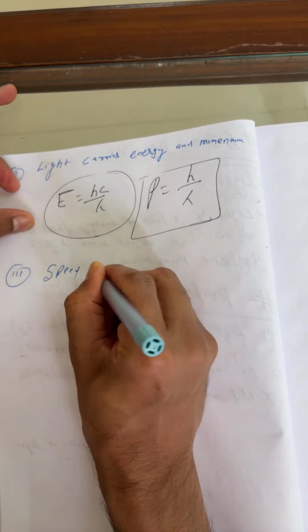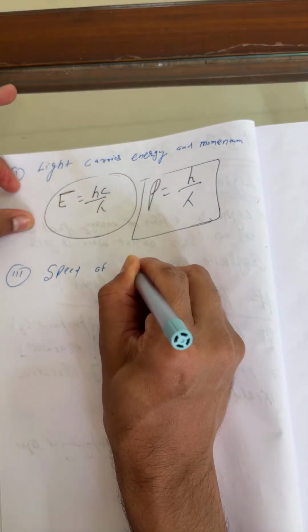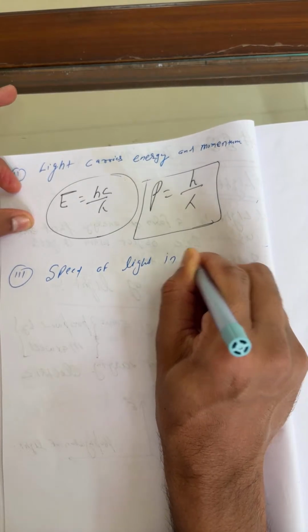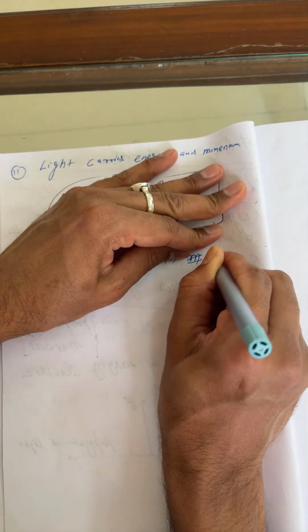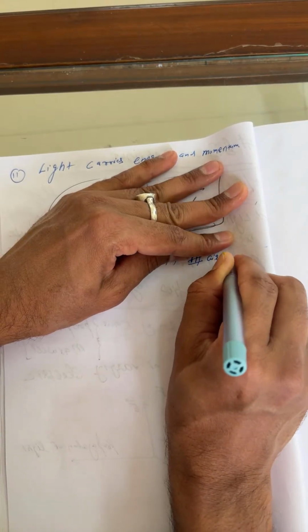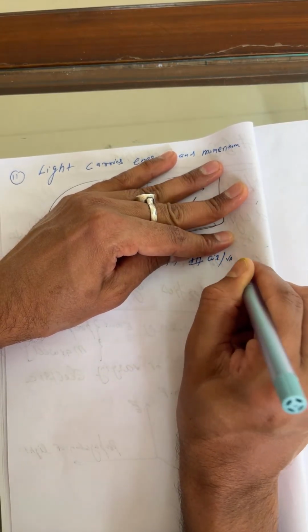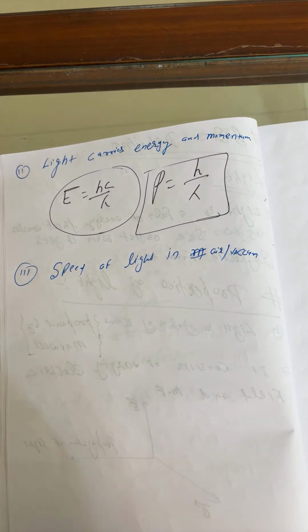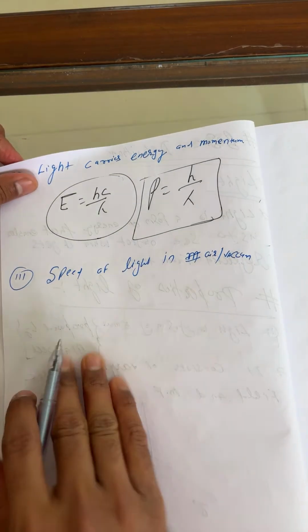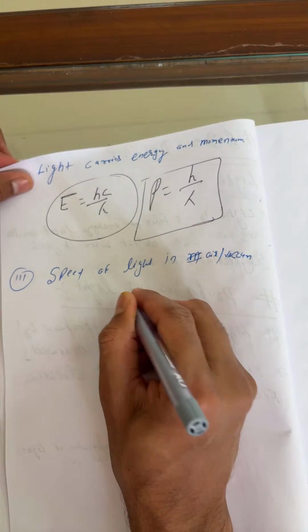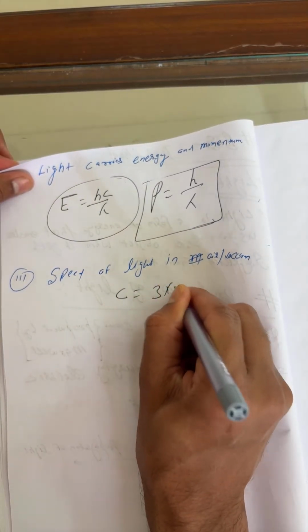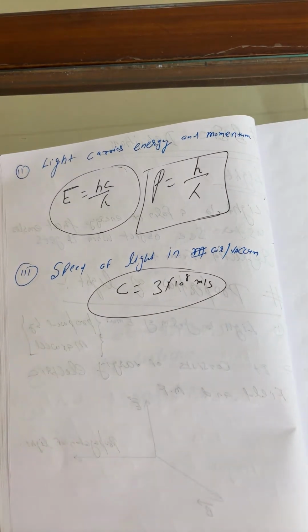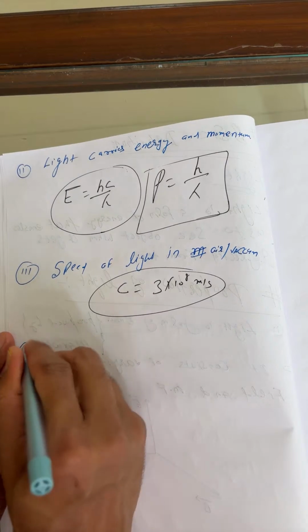Speed of light in air or vacuum, you can simply write c is equal to 3 into 10 to the power 8 meter per second. Right, beta?